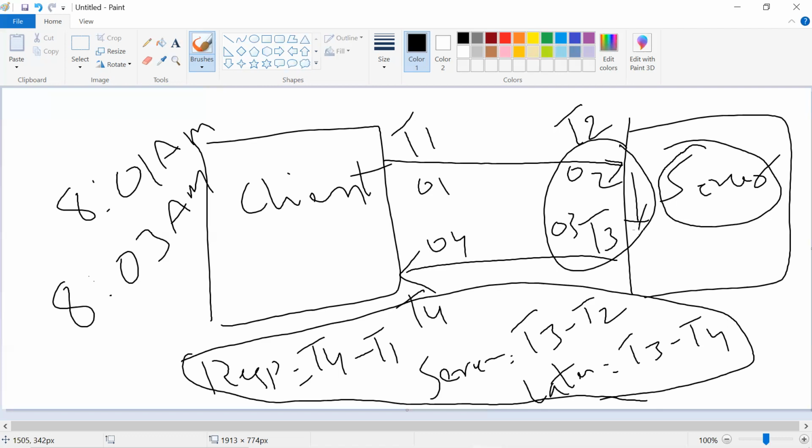Same way with the internet, I mean latency. If you have good internet and you're sitting near the server, then your T3 minus T4 will be better. So if someone asks how to decrease the response time in a better way, you have to think about this side and this side.